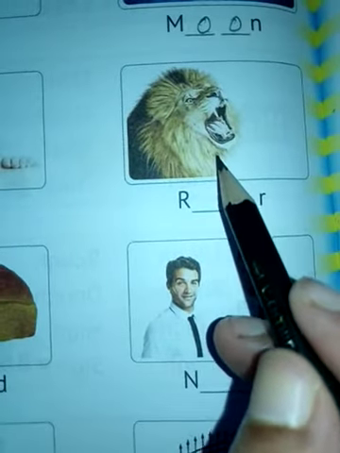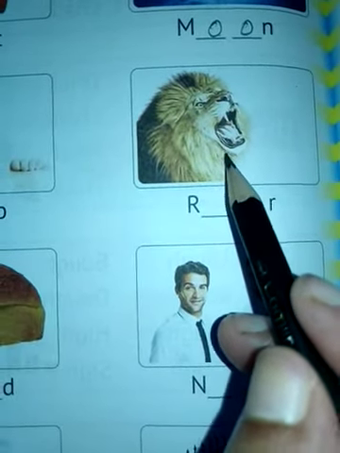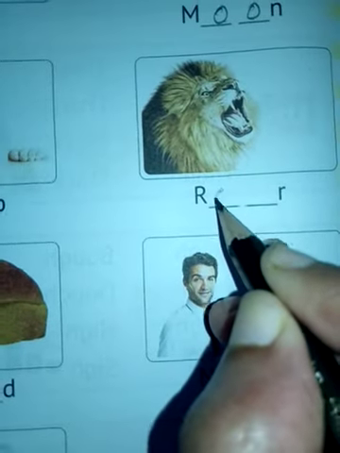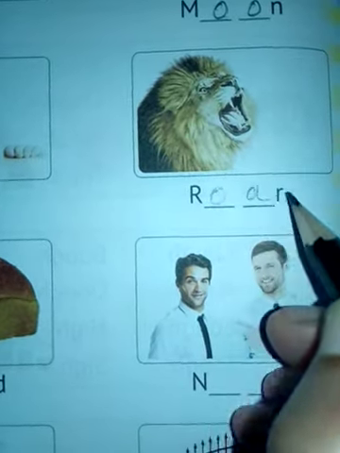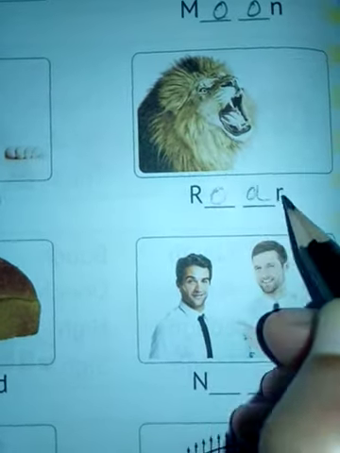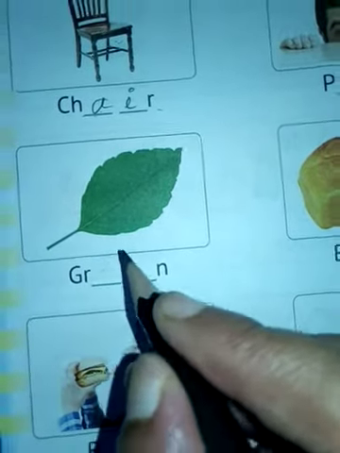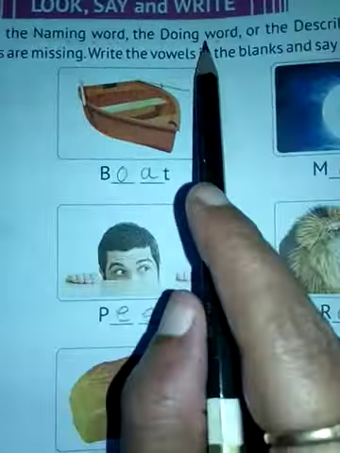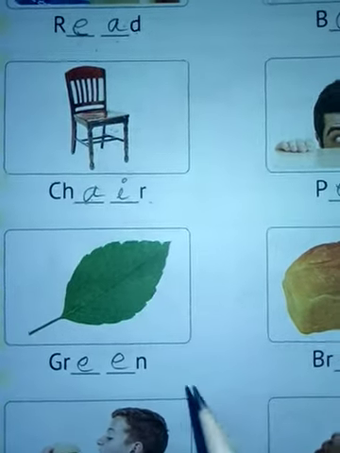Next is roar, the lion. Roar means to make a loud or deep sound, of a lion or other animal. So the lion's deep sound is R-O-A-R, roar. Next, this is the leaf, no? Which color is this? This is green. So green is which word? Naming word, doing word or describing word? Yes, this is a describing word. G-R-E-E-N, green. Green is a describing word.